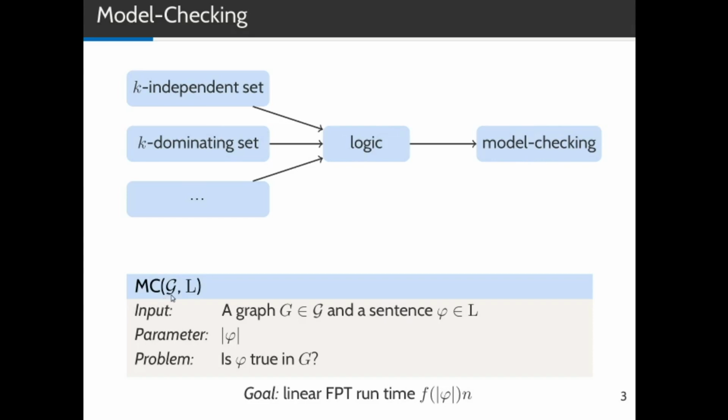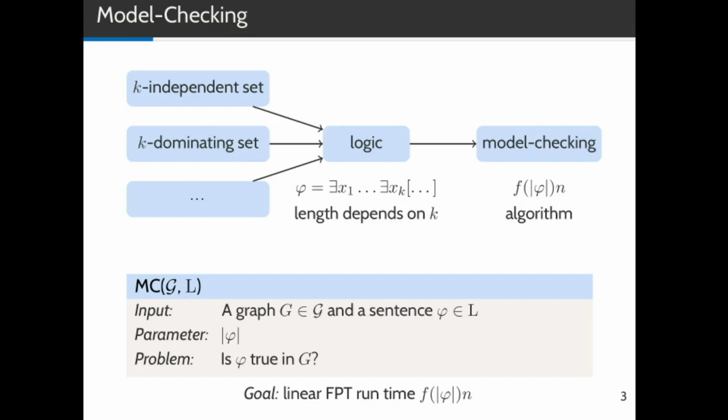Formally, it depends on a graph class G and a logic L. The input is a graph from the graph class and a sentence from the logic, and the task is to decide whether the formula is true in the graph or not. Our goal would be to find a linear FPT running time algorithm. This means we want an algorithm with a running time which is some function of the length of the formula times n, where n is the size of the graph.